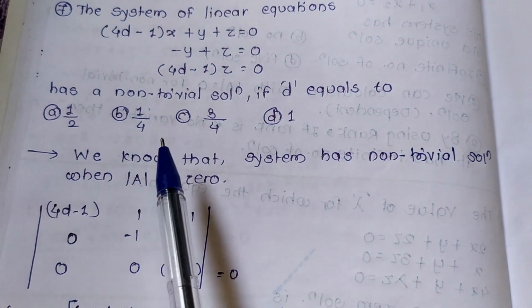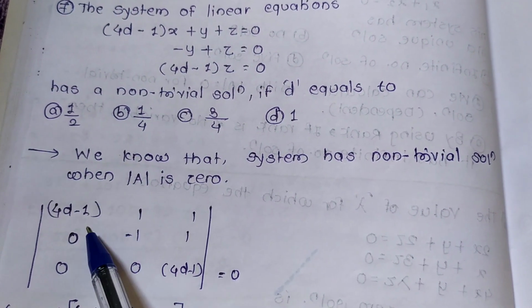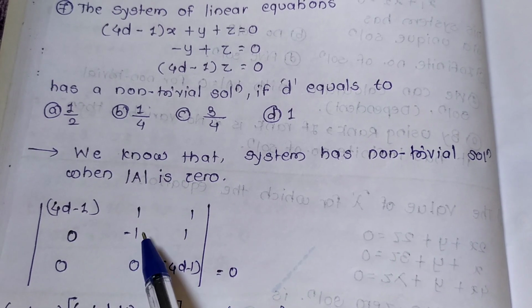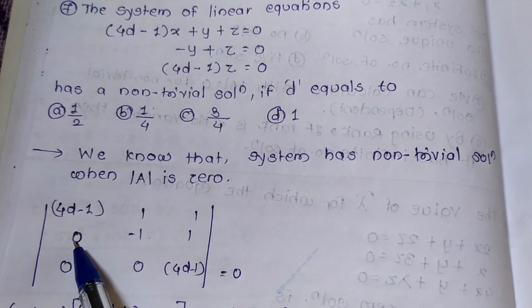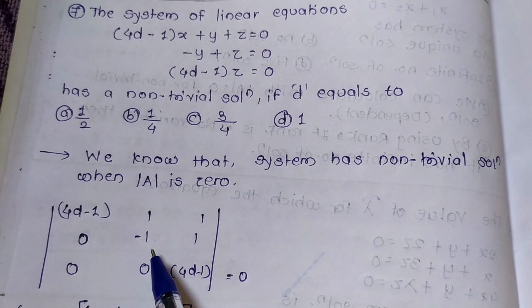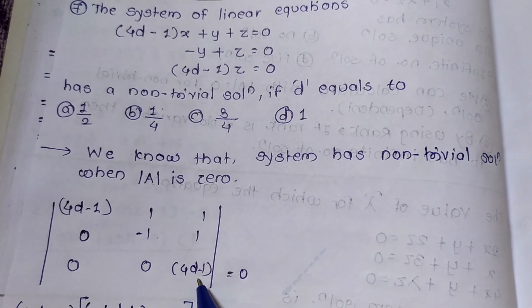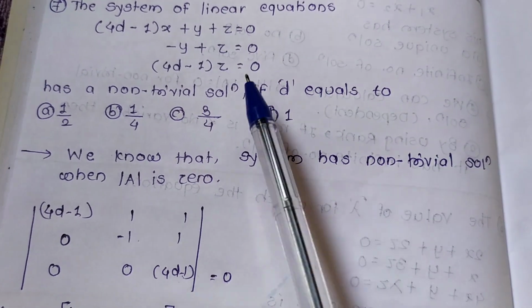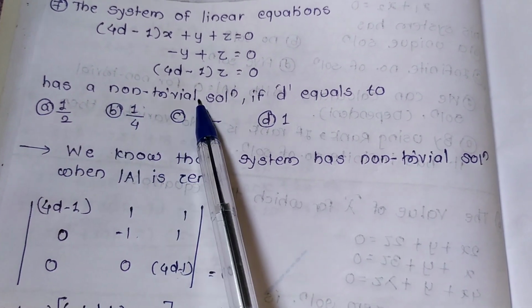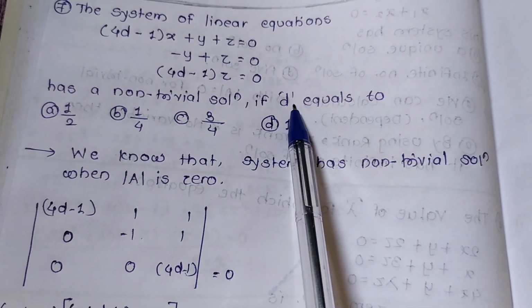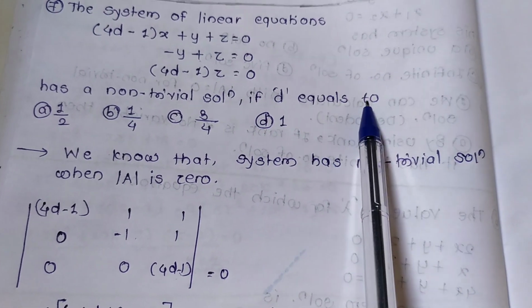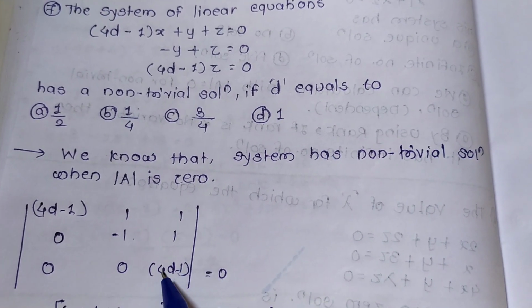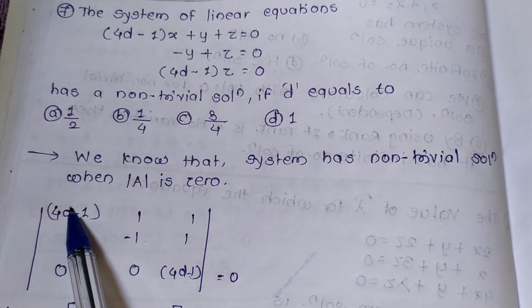Coefficient of x, coefficient of y, where x is 0, y is 0, because in the third equation only the coefficient of z appears. It has a non-trivial solution if d equals 2. We have to find d. Here is also d, here is also d.